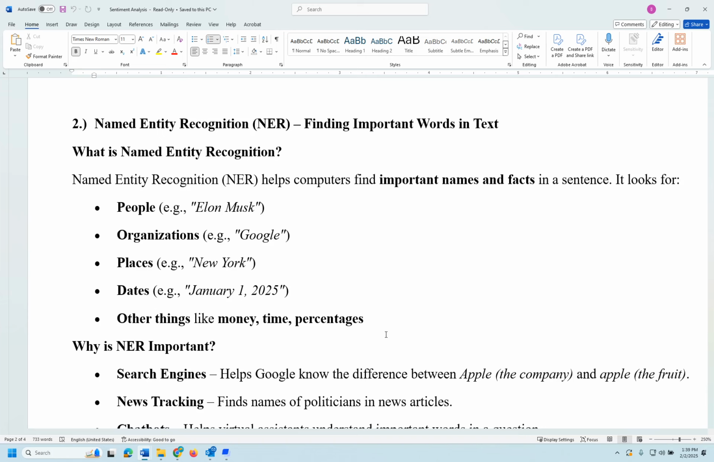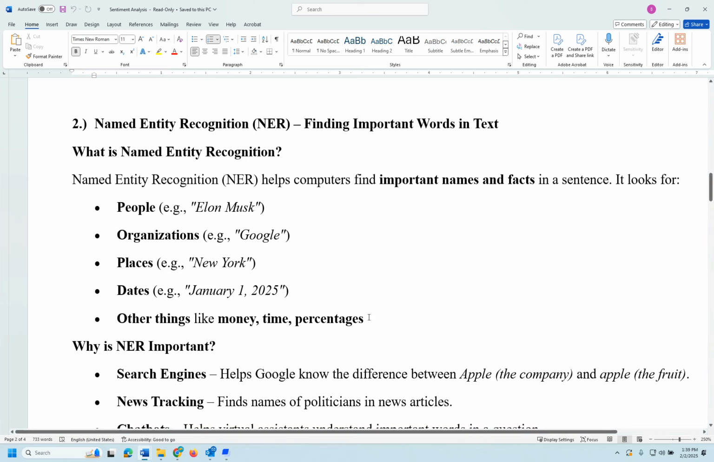So for example, you can identify people, organizations, places, dates, and other things, like money, time, percentages. So this is a good and important functionality in natural language processing. In order to process something, you need to identify if it is an Apple organization or an apple that you are eating. So: name, entity, and recognition.